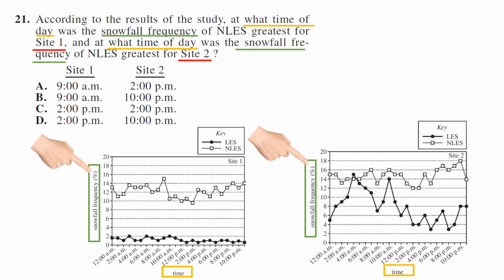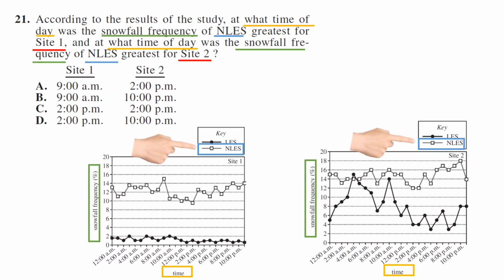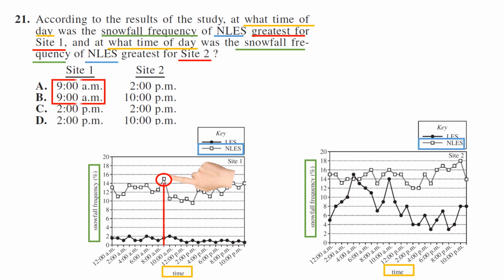So time of day, and we're looking for snowfall frequency of NLES. So that's the non-filled in square. So we're looking at greatest. So in site 1, it is at 9 a.m. and in site 2, it is at 10 p.m. So our answer is B.